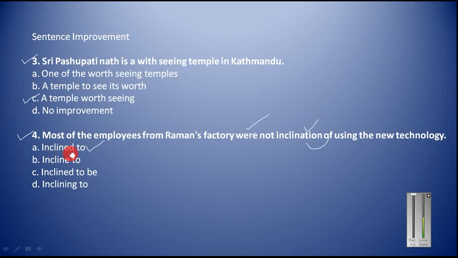Inclination simply means aptitude. So after was or were or is, are, you have to use the adjective form. Okay, like I am intelligent, he was good. This way. After were, you have to use the adjective form. Okay, the factory were not inclined of using the new technology. So here you have to use this answer. A will be your answer.